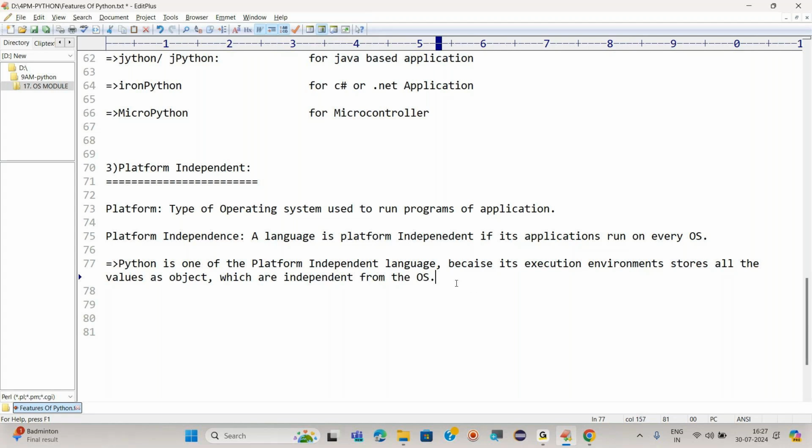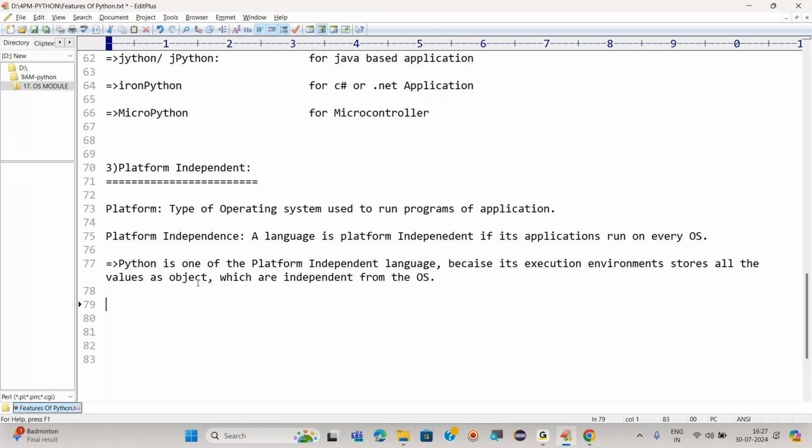But in Python, what they have done is, whatever we are writing, if a is equals to 10, then a is nothing but an object, and that particular object is OS independent. It does not depend on the operating system, right? That's why we call Python one of the platform independent languages. It is not depending on the operating system.